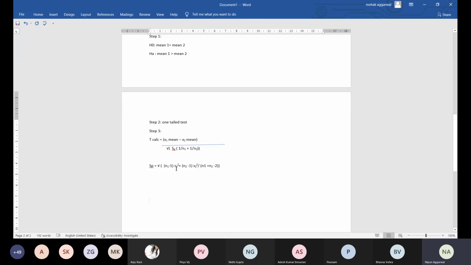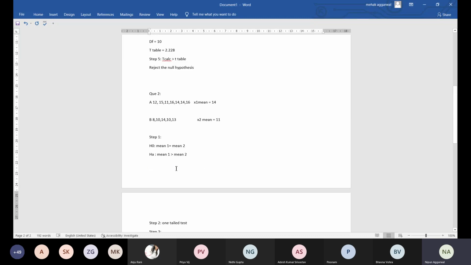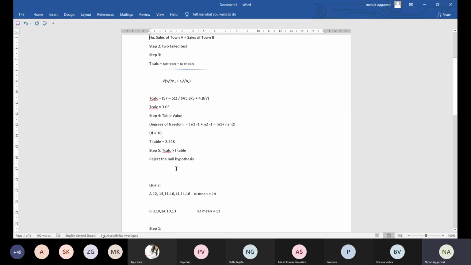Now S1 is the standard deviation of the first data. Again, you have to divide it with n minus 1. So the data is this, and the mean is 14.